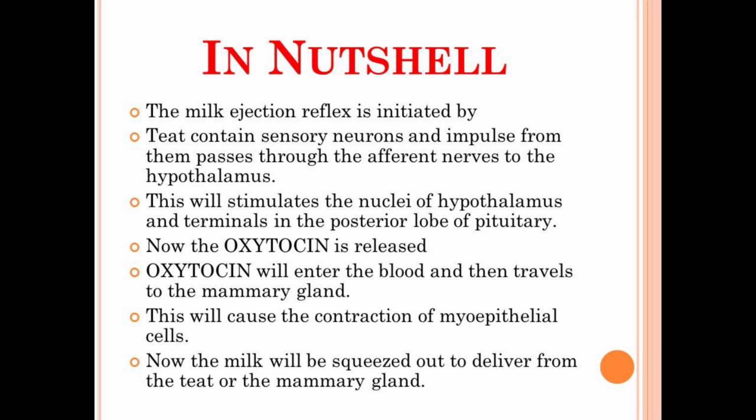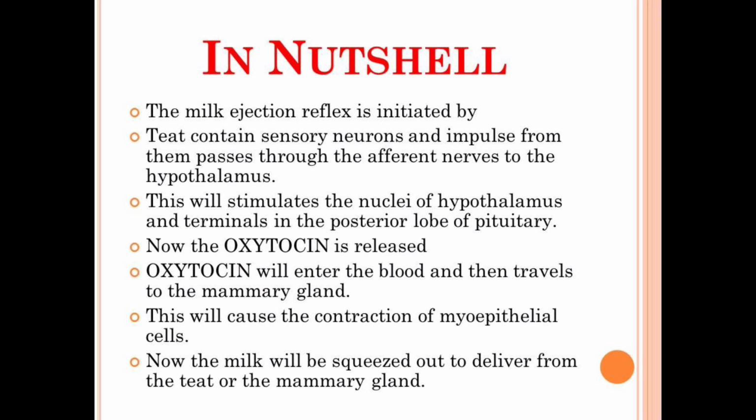It will start when the calf sucks the teat, and the pressure sensitive area inside the teat will generate the nerve impulse that will transfer towards the brain. Inside the brain, these nerve impulses will stimulate the nuclei of the hypothalamus and the terminals in the posterior lobe of the pituitary, and lead to the release of the oxytocin.